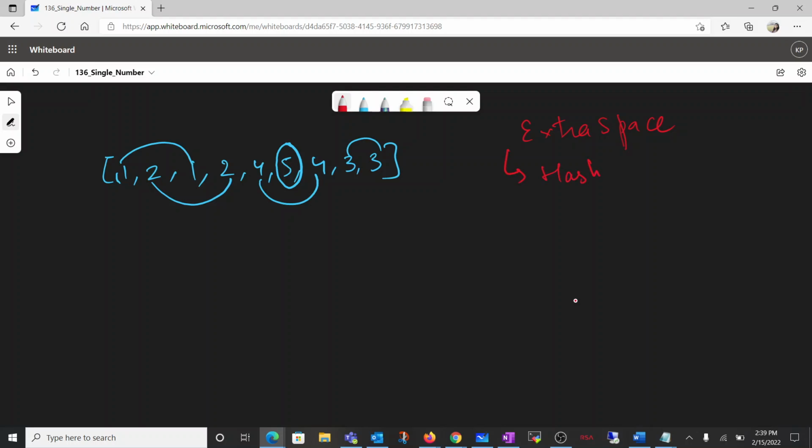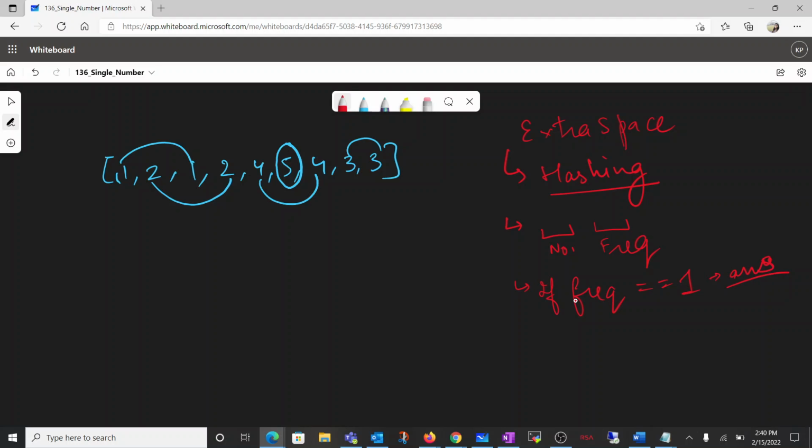So like this, we could use a brute force while using extra space, which would be our hashing, right? With the usage of hashing, we can simply store that particular number and then its frequency. And what we would be doing is we'll simply check if our frequency is equal to 1, then that would be our answer.